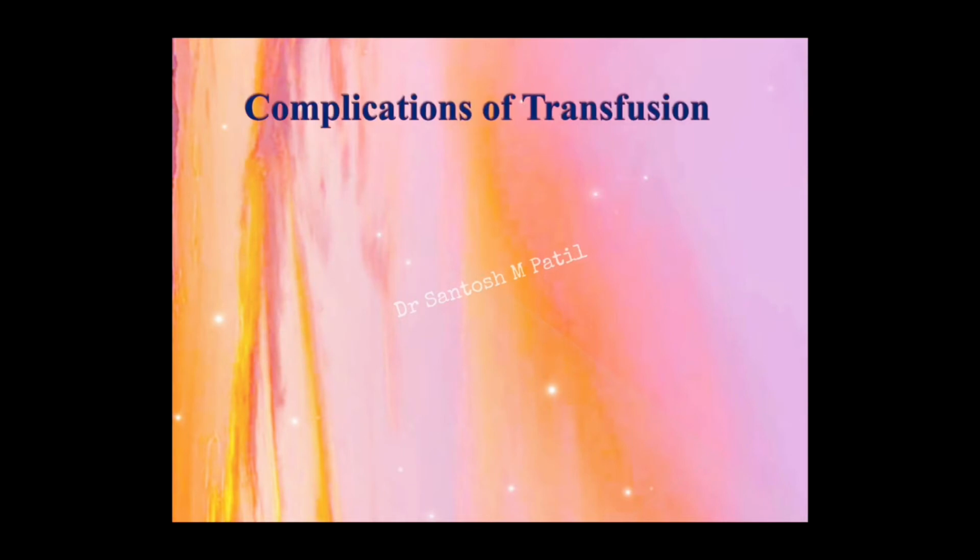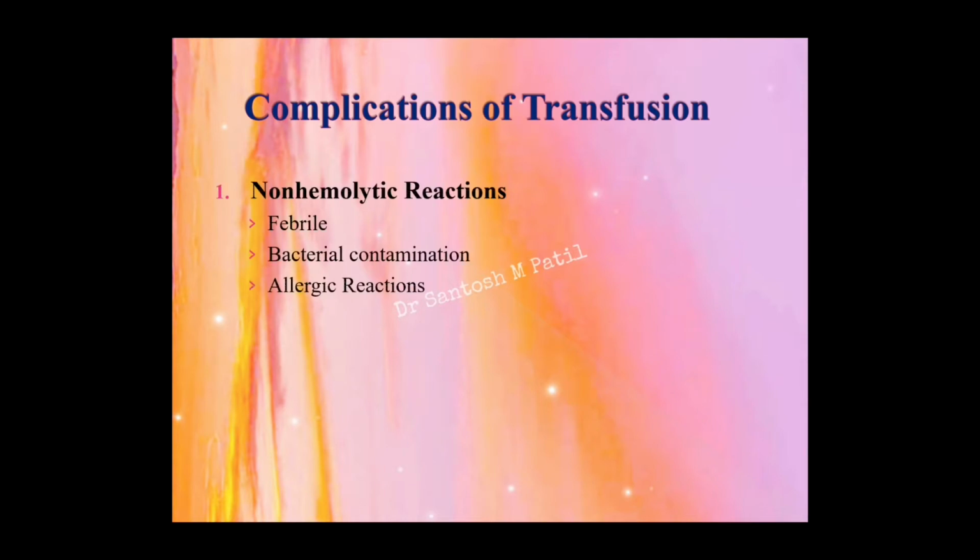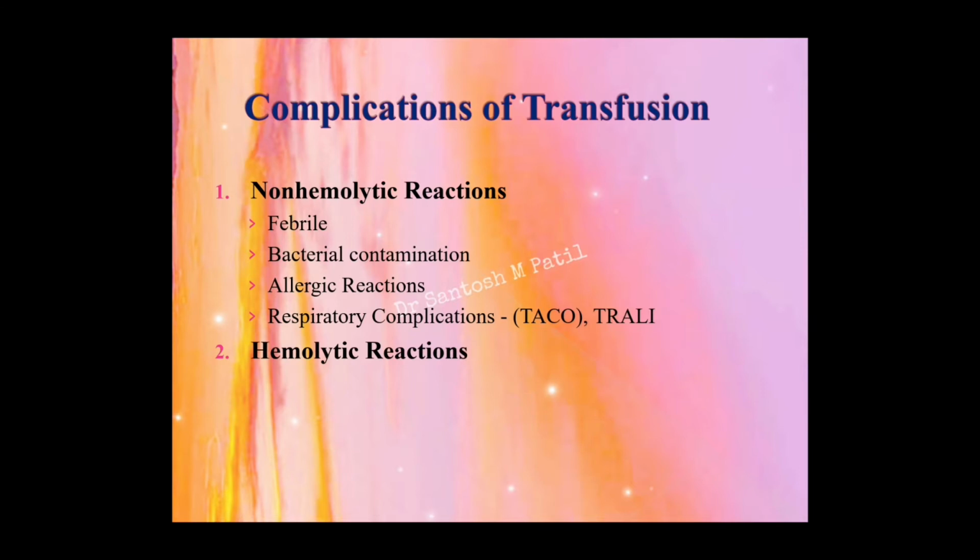So for easy understanding, especially for the undergraduates who will be writing their theory questions, this topic may be asked in the theory question as a short note or a major question, and as a multiple choice question also. It has been asked plenty of times. So I have classified it into the non-hemolytic reactions, which include the febrile reaction, bacterial contamination of the products, allergic reactions, and respiratory complications in the form of transfusion associated circulatory overload and transfusion associated acute lung injury. Second are the hemolytic reactions, and third is the transmission of infectious diseases.